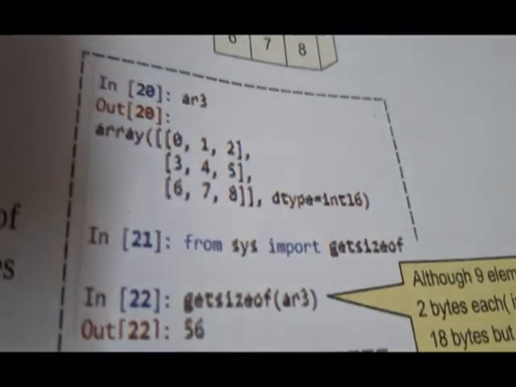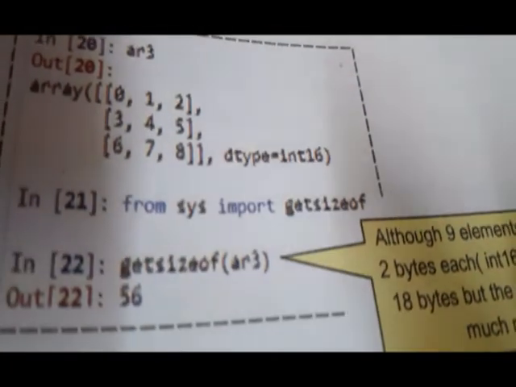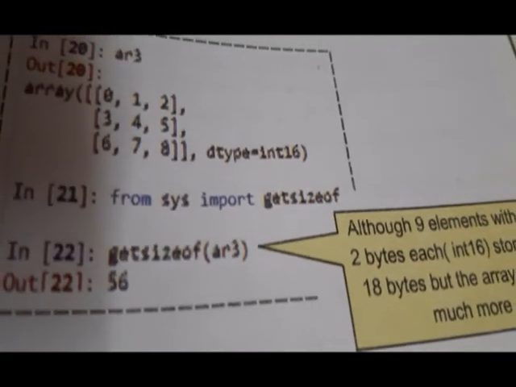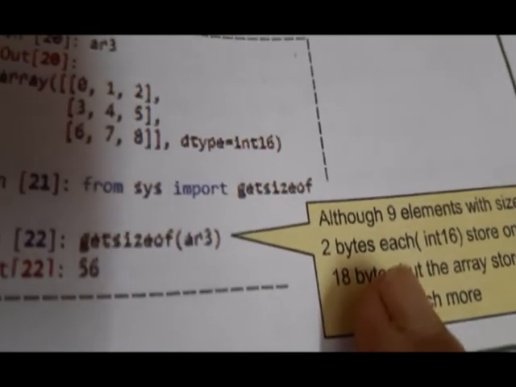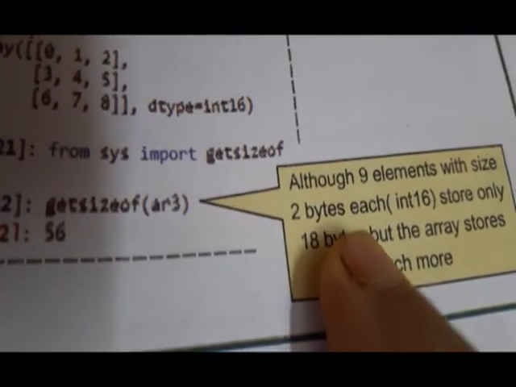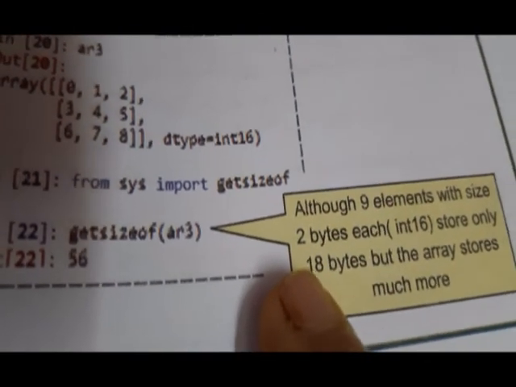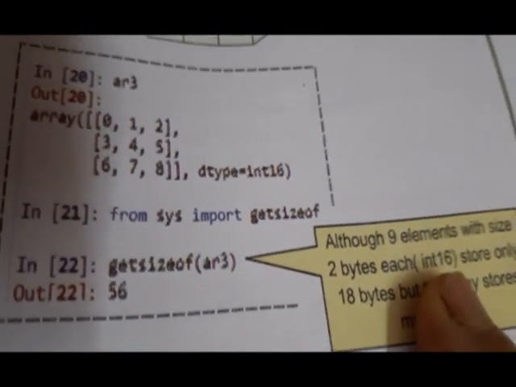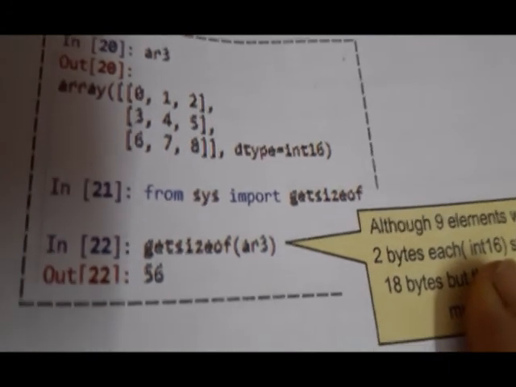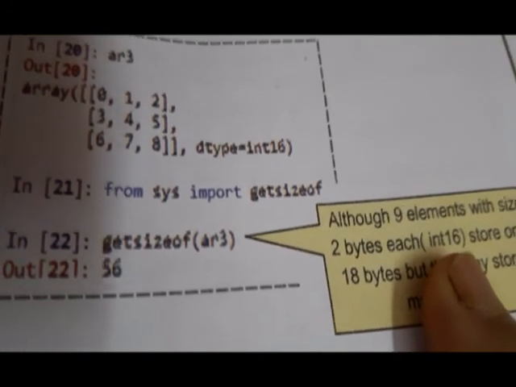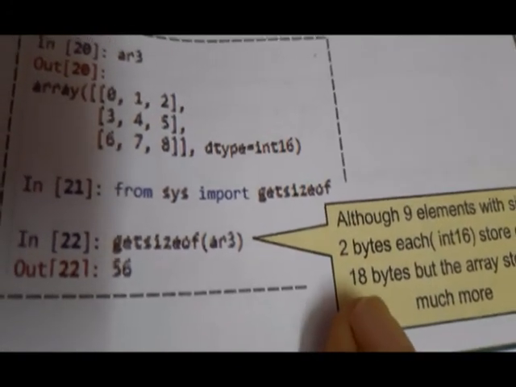Alright, now what does it say? I'll just show you. AR3 has got 3 rows and 3 columns. Its data type is int 16. Sumita Arora says int 16 takes only 2 bytes of space. 9 elements are there, 2 bytes each. Means altogether the array must use how many bytes? 9 into 2 is 18 bytes only.